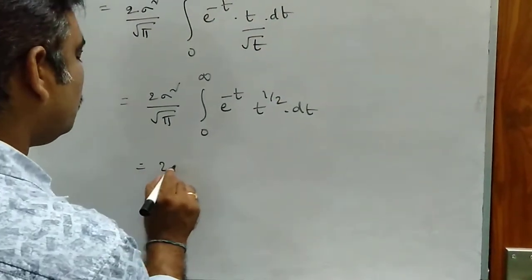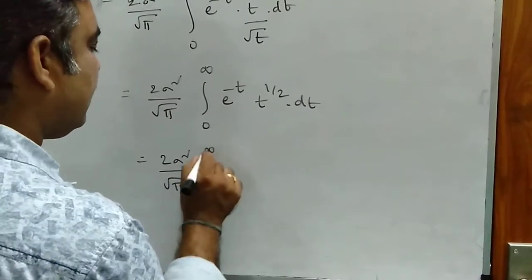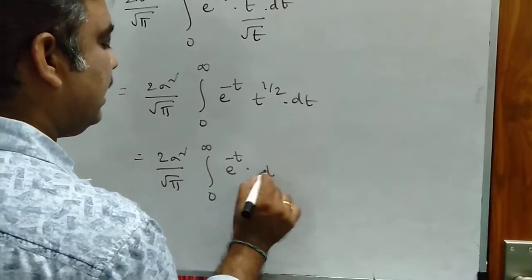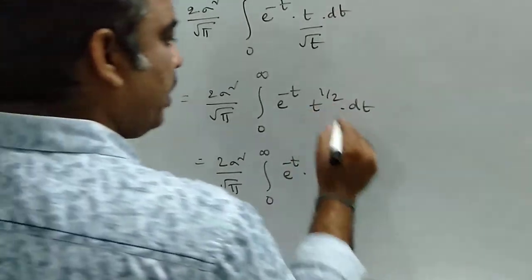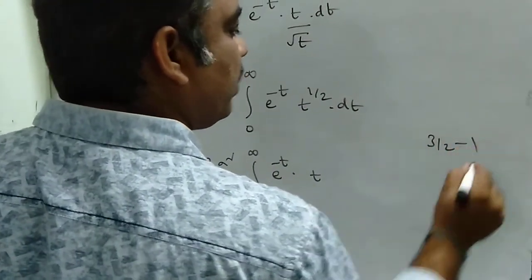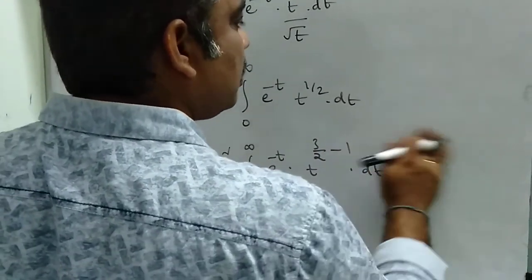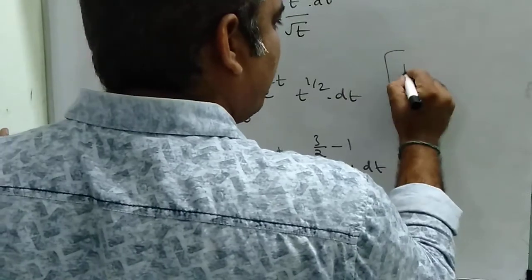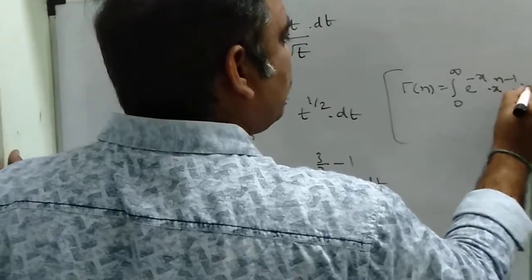So this is 2 sigma square by root pi, integral 0 to infinity e power minus t, t power, how can you write it, 3 by 2 minus 1, which is 1 by 2, dt. So we have the gamma function. Gamma of n is integral 0 to infinity e power minus x, x power n minus 1 into dx.